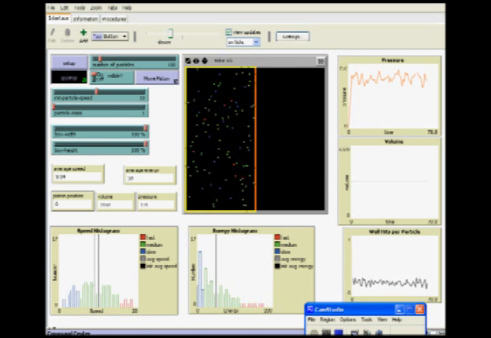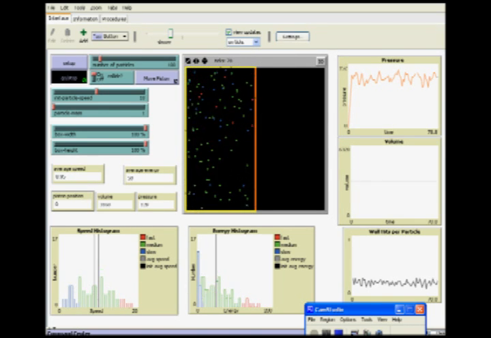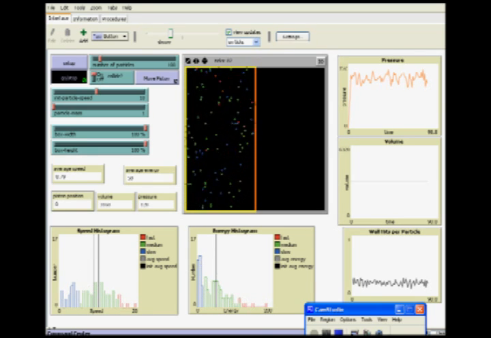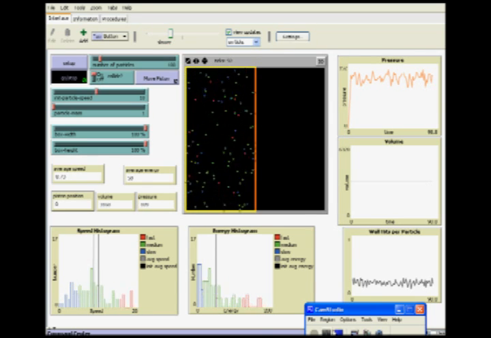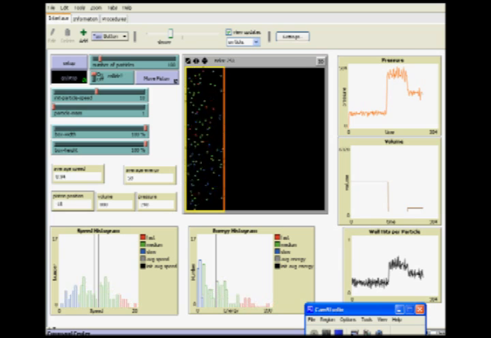Can we put these together somehow? We can use isothermal piston for a kind of experiment to show how it can be done. What we can do is see how pressure is affected by different combinations of volume and particle number. For example, we can set a particle number, say 100, and see how pressure is affected by different volumes, 600,